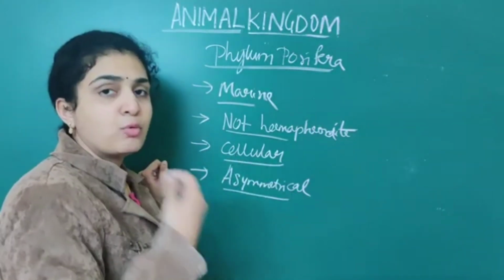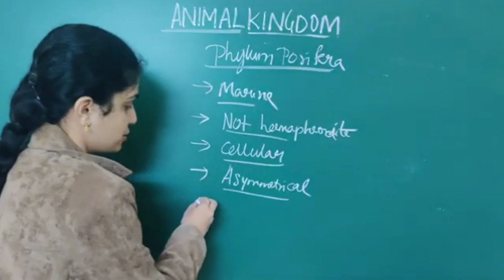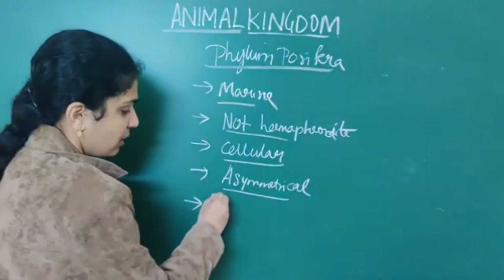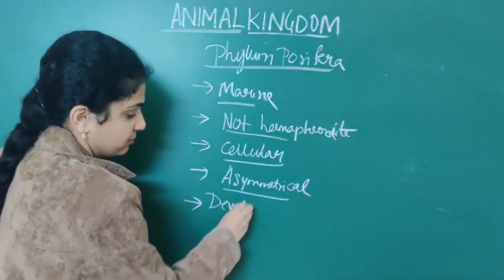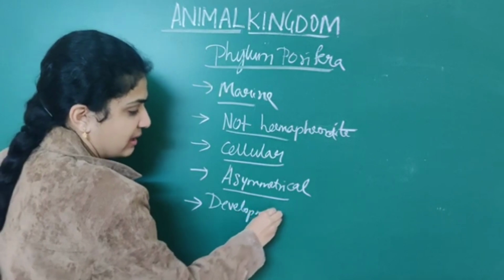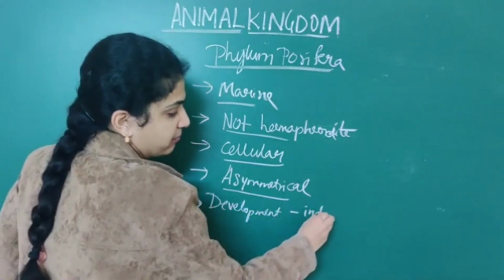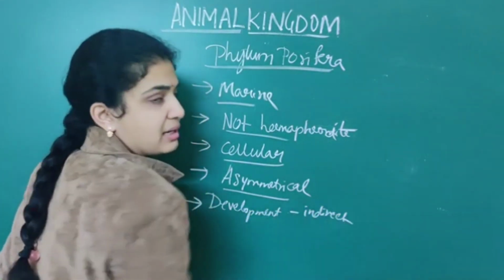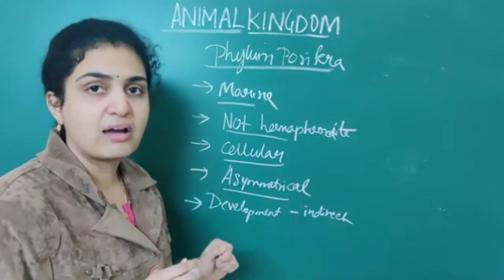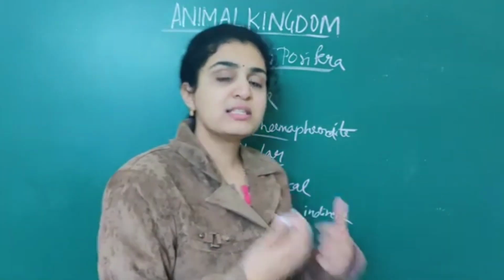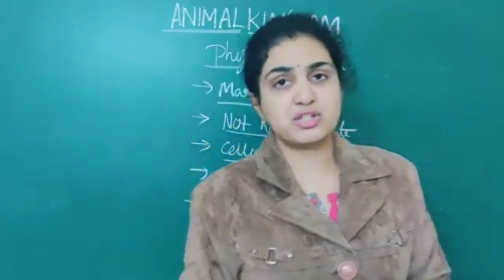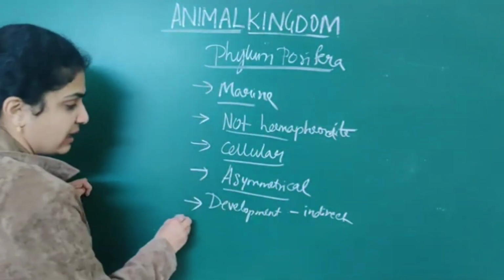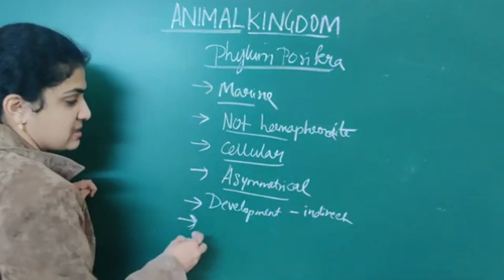As well as the most important point which you should remember is development. Development is indirect development. That is, they exhibit a stage that is called as larval stage. For new ones to form, there should be one stage that is associated. That is nothing but larval stage. So, indirect development.